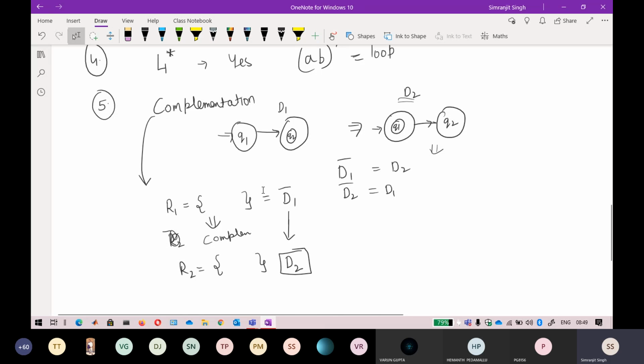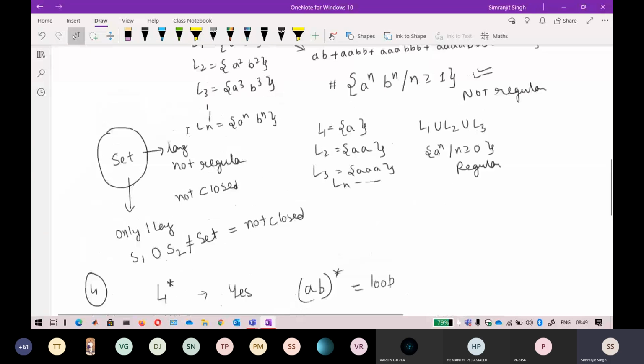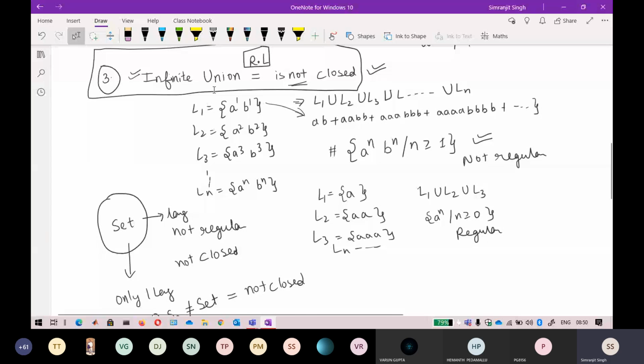So now complementation is again a yes property. All of the properties that I will be discussing are yes, except the property of infinite union. So that is the important one. Keep this property in mind.